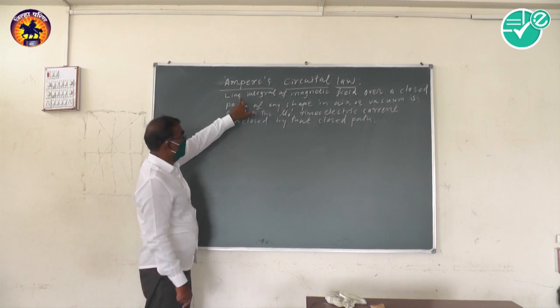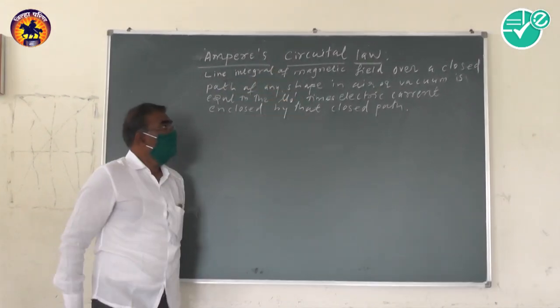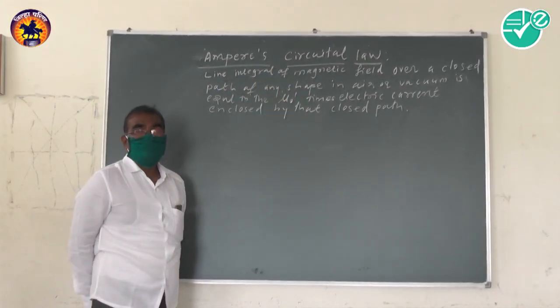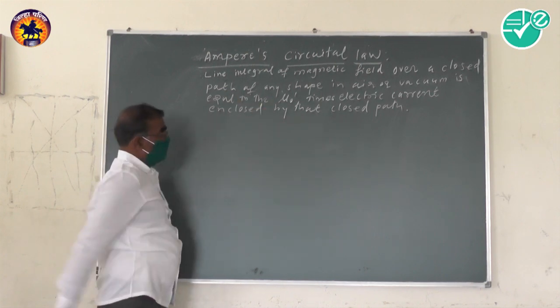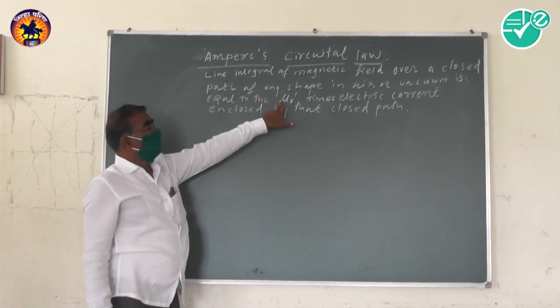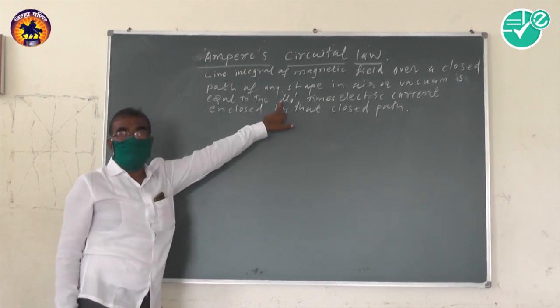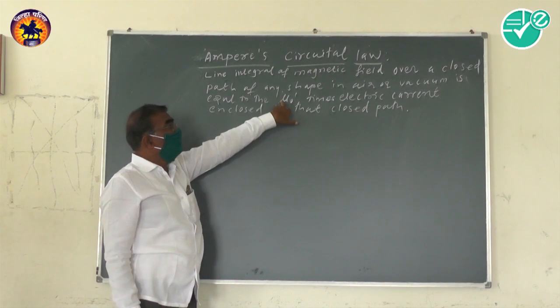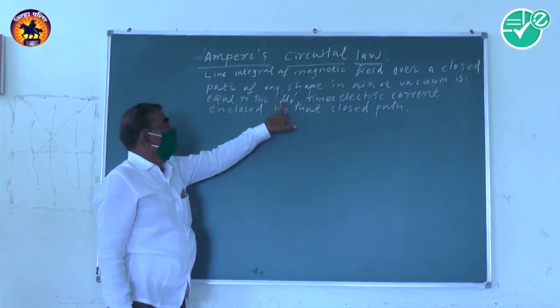The statement of Ampere's circuital law is that the line integral of a magnetic field over a closed path of any shape in air or vacuum is equal to mu 0 times the electric current enclosed by that closed path, where mu 0 is the permeability of air medium or vacuum.